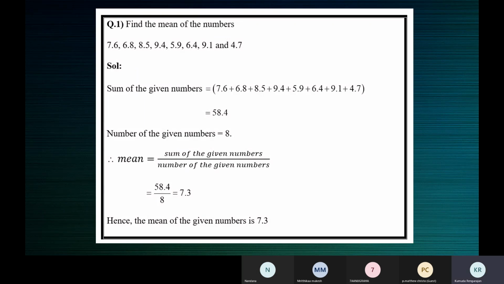So add all the observations and divide by the number of observations to find the mean of the given data. Is this fine? Yes, ma'am. Okay.